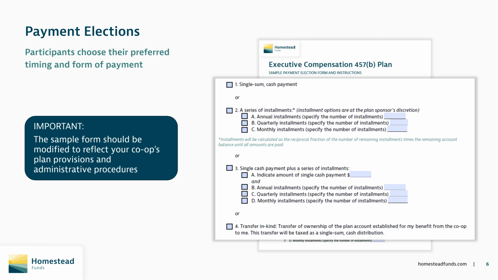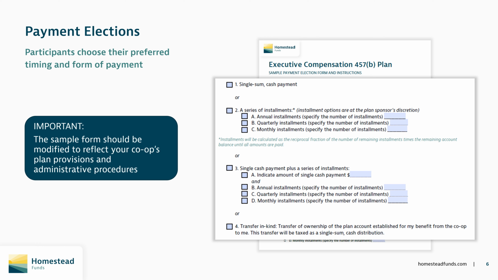As a reminder, the form Homestead provides is just a sample and can be modified by your co-op. Participants should be reminded that the information set forth in the form does not constitute advice. Prospective participants should consult an attorney or personal tax advisor to develop a tax strategy before electing their time and form of payment.